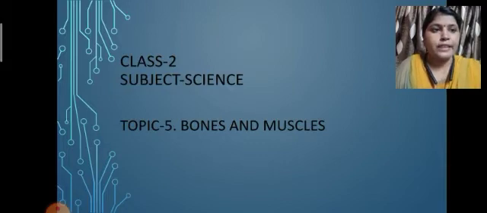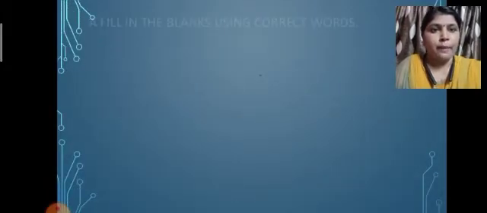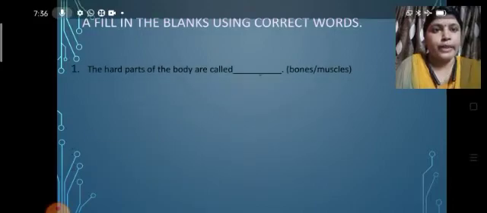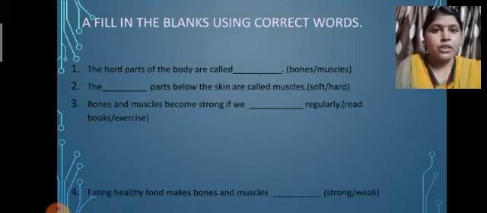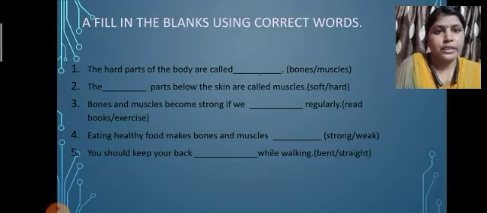So in this video we are going to discuss the exercise of lesson number 5, that is the bones and muscles. I hope you understood whatever I explained in the previous 2 videos. So let us see the exercise. Exercise A: fill in the blanks using correct words. These are the 5 fill in the blanks, and we are going to discuss them one by one.